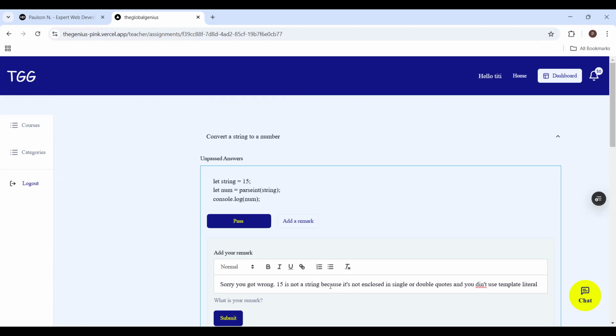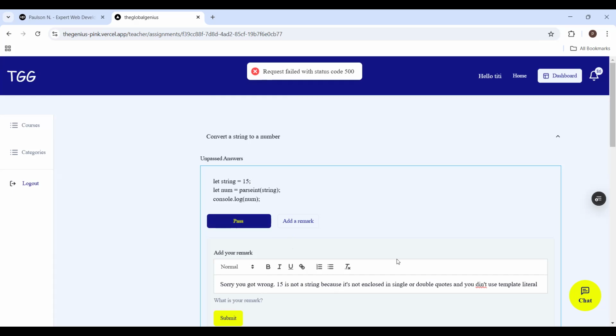So I cannot pass this. They didn't get it, because this is not a string. This can never be a string because it's not enclosed in double quotes or even using backticks or a template literal. So I cannot pass it, and I would send it to the person.